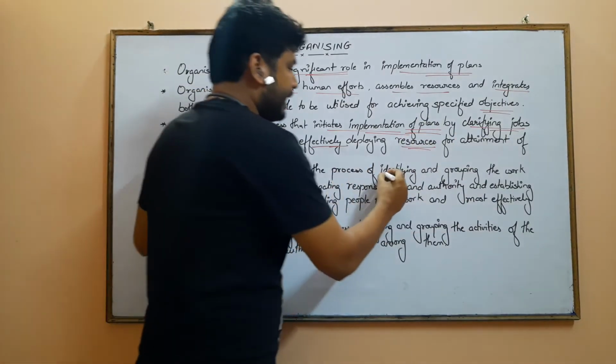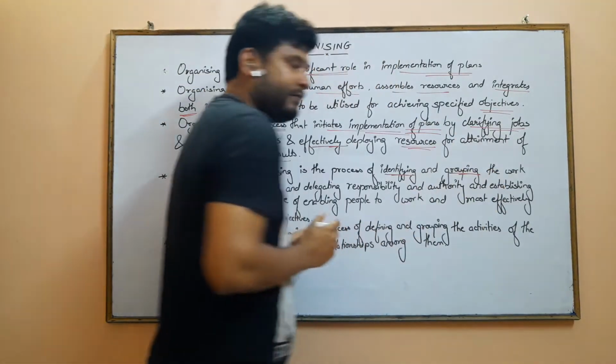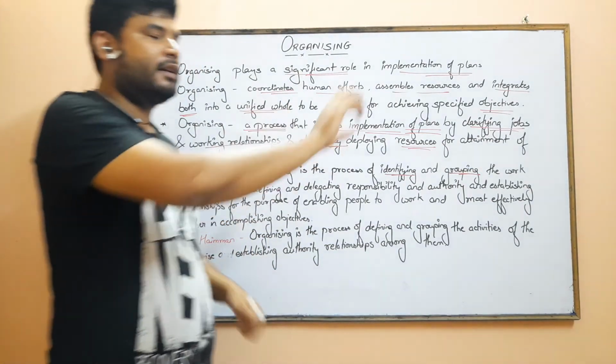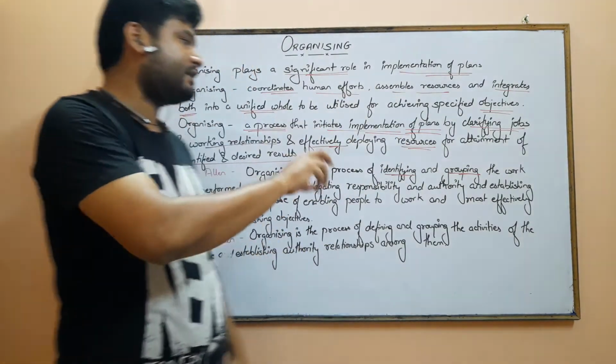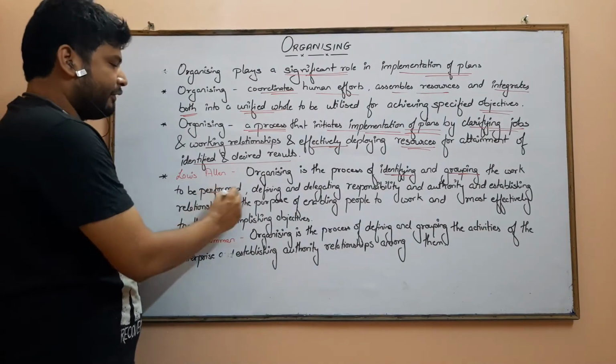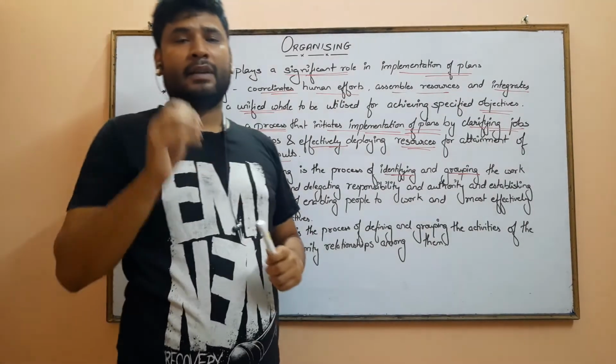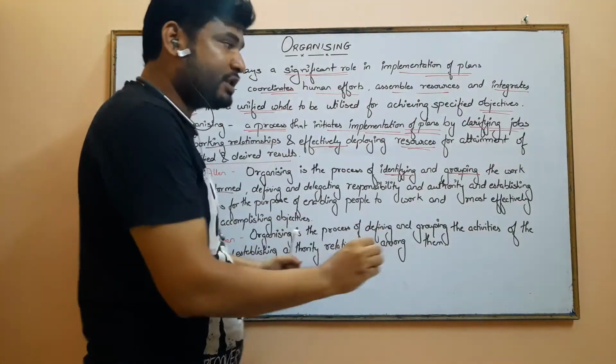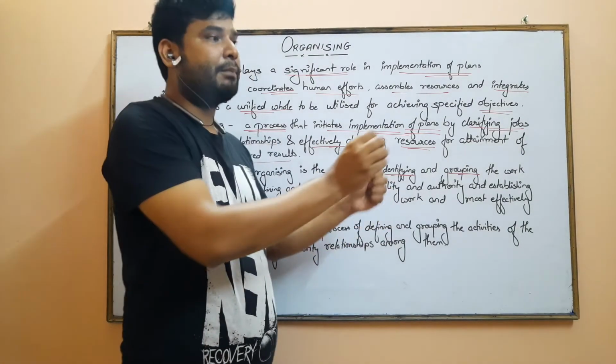So what we are doing is identifying and grouping the work. Which person is going to do which type of work, that is grouping the work to be performed. And I am defining them by giving them the responsibility and the authority for doing that particular work.